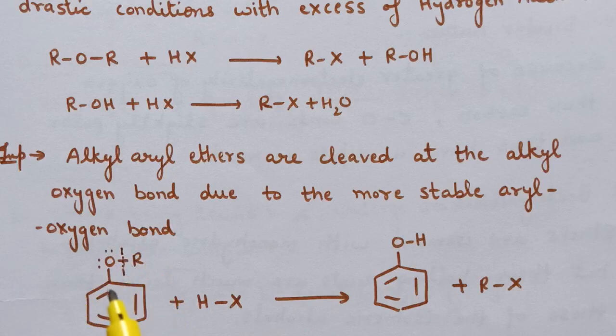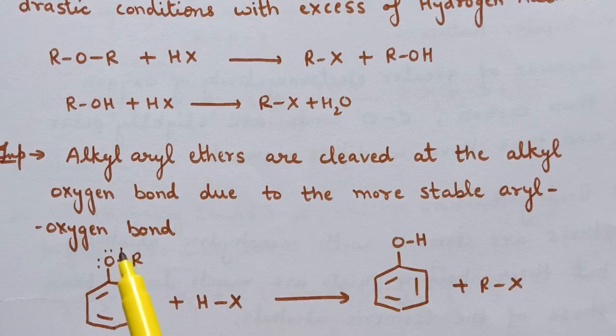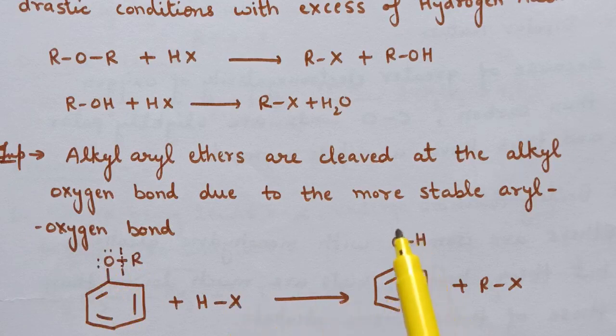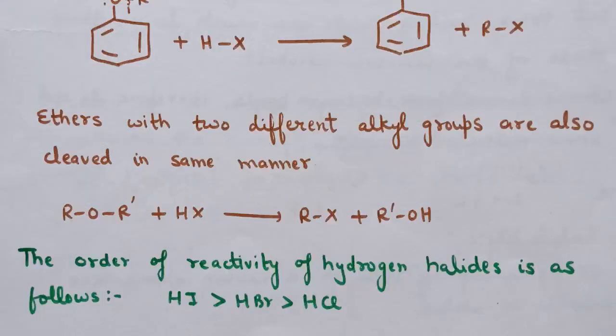So if alkyl aryl ether reacts with HX, the bond is cleaved at the alkyl side, because this aryl oxygen bond is stable due to some partial double bond character. Here is the reaction, alkyl aryl ether with HX. So phenol and RX are the products in this reaction.